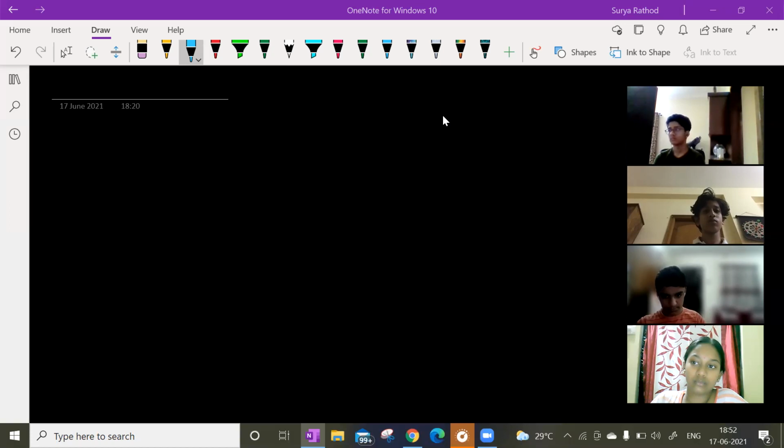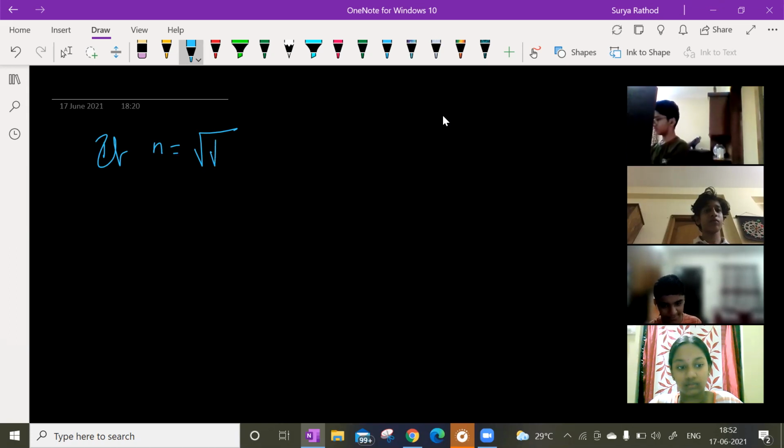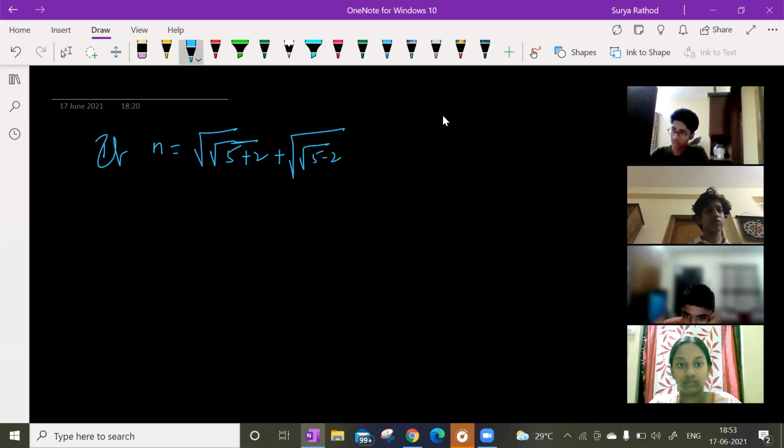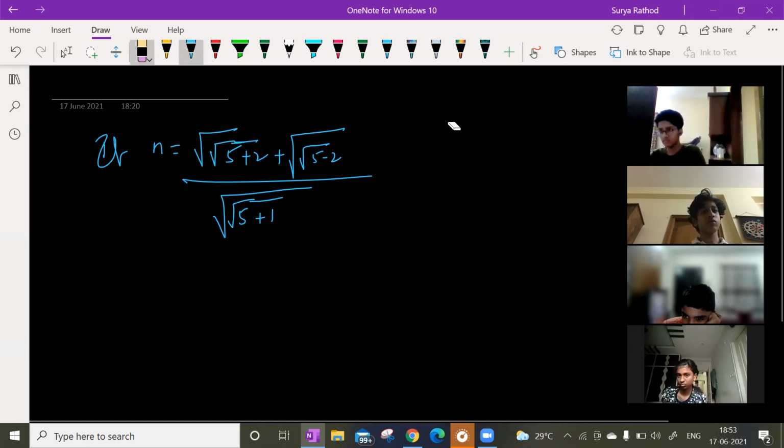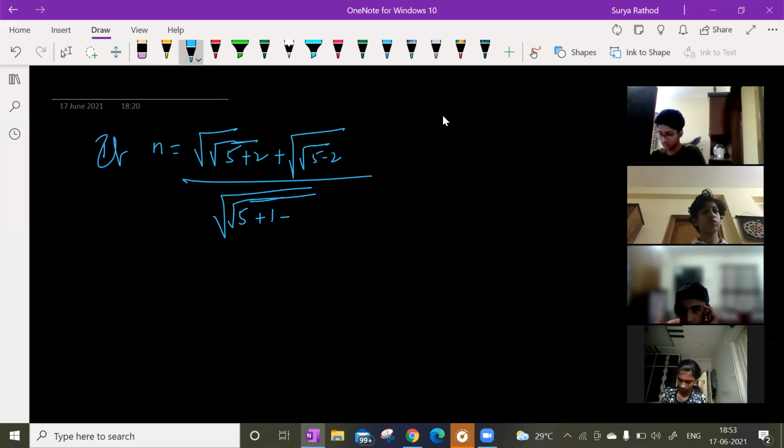The question is, if n is equal to root over root 5 plus 2 plus, and then another root starts, root 5 minus 2, whole by root 5 plus 1, and then minus, in the other term, root 3.